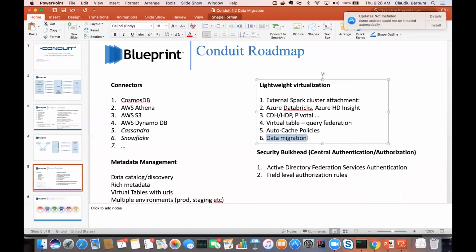What we also want to do, in this scenario of Postgres moving from on-prem to the cloud, whether we want to use our local Spark or maybe attach to an external Spark that this organization has, is have Conduit perform the migration itself. It can move the data from one system to another one.